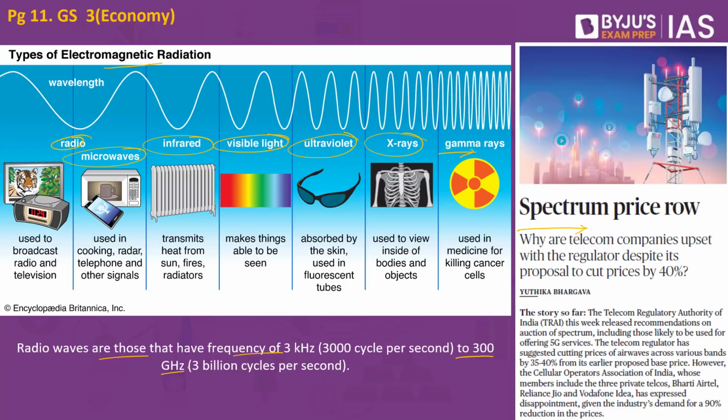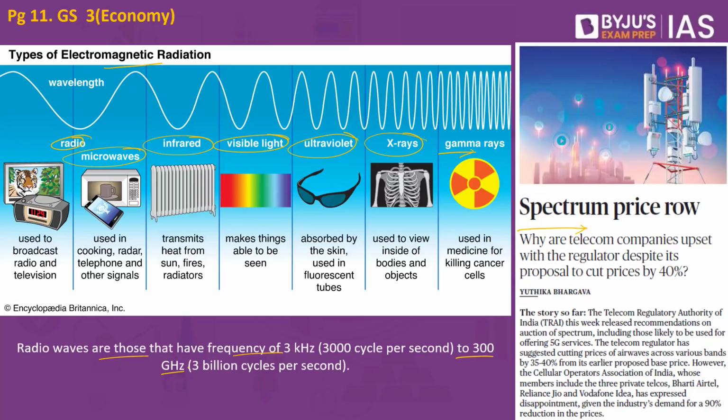So what is spectrum here? With respect to the spectrum price row, we are speaking about the radio waves. Spectrum with respect to this article is basically in reference to the radio waves. Now the question is, what is the spectrum auction?